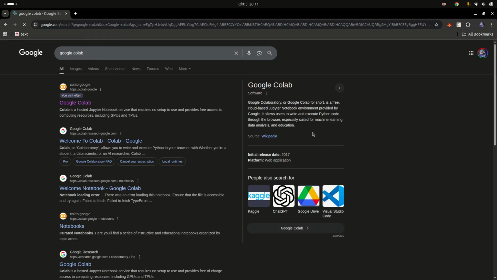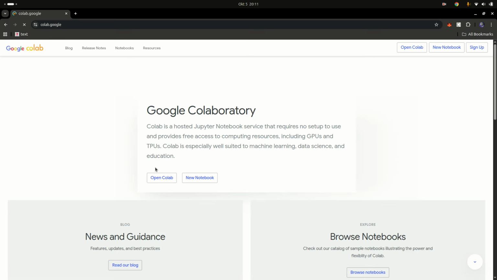Google Colab is an online editor that you can use to write Python code without having to go through the hassle of installing stuff on your computer. You can just go to Google Colab and create a new notebook, making sure that you have a Gmail account. Once you create a new notebook, it's going to take some time and then show you that notebook.